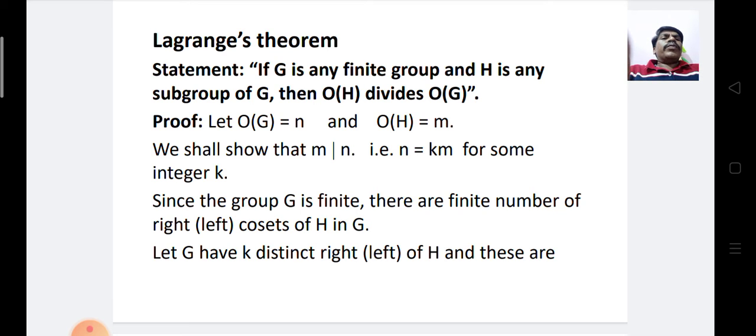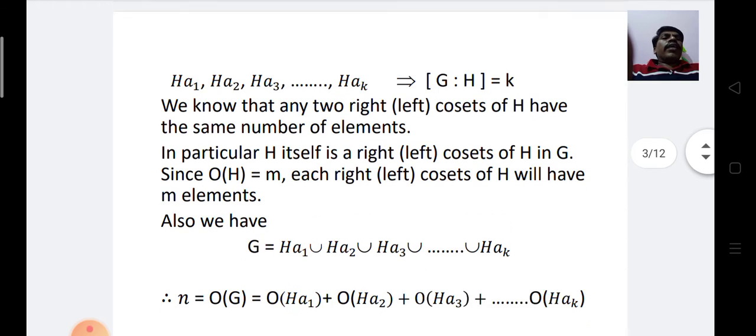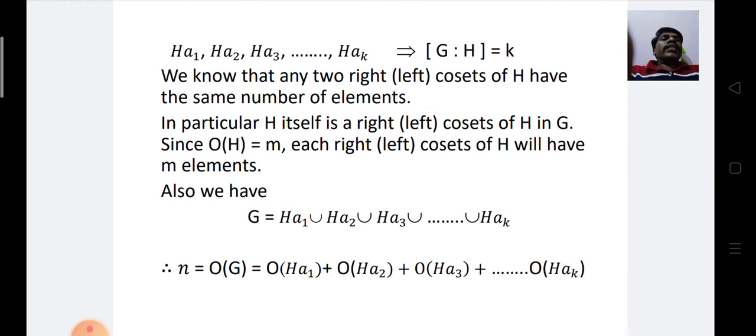Since the group G is finite, there are a finite number of right or left cosets of H in G. Let G have K distinct right or left cosets of H, and these are Ha1, Ha2, Ha3, and so on up to HaK, which implies the index of H in G is equal to K.